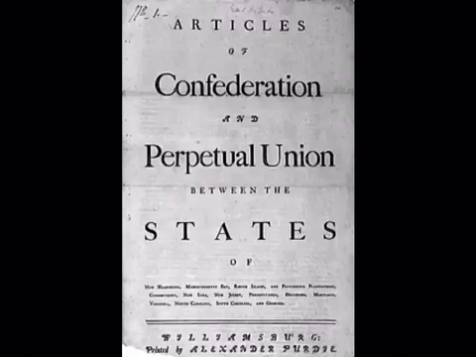The Articles of Confederation. The Articles of Confederation were written on November 15, 1777. The purpose for these articles was a written document that established the functions of the national government of the United States.